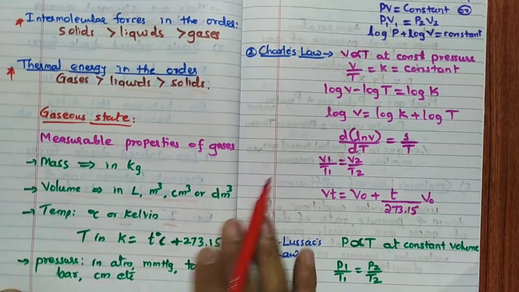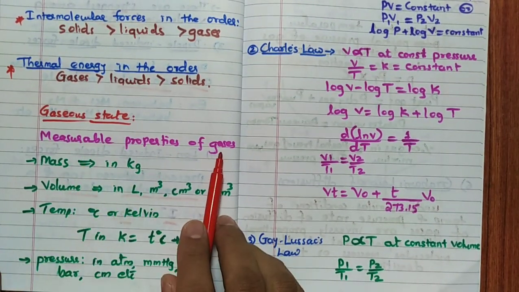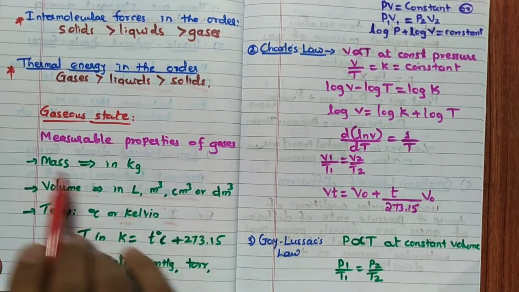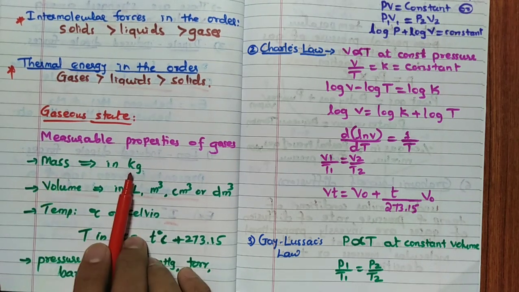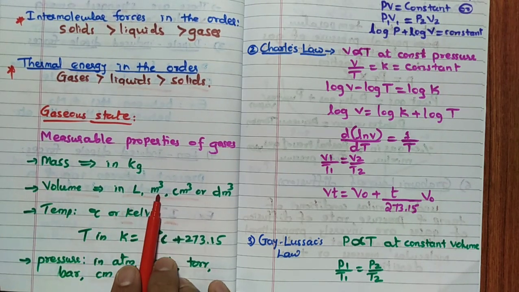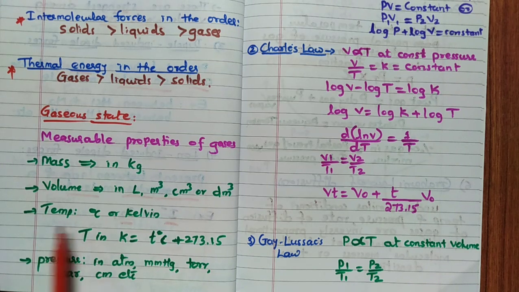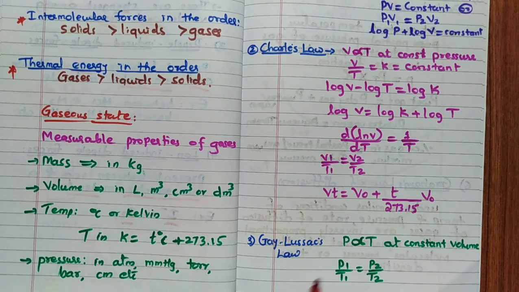Then the gaseous state. Remember the measurable properties of gases. Mass can be calculated in kg, volume is in liter, meter cube, cm cube or dm cube, and temperature is in degree Celsius or Kelvin. Conversion: Kelvin is equal to temperature in degree Celsius plus 273.15. Pressure is in atmosphere, mmHg, torr, bar, cm, etc.